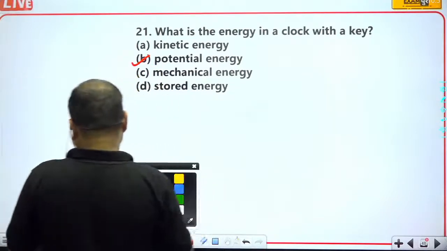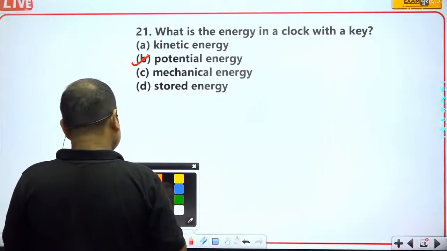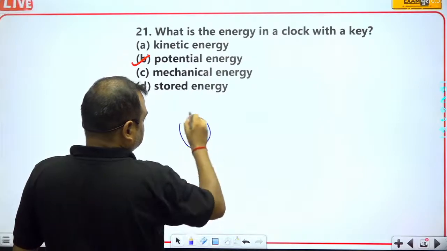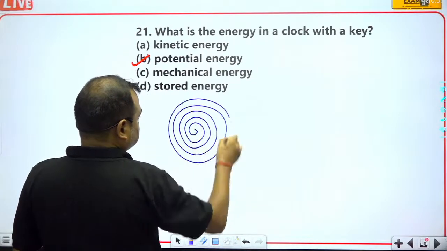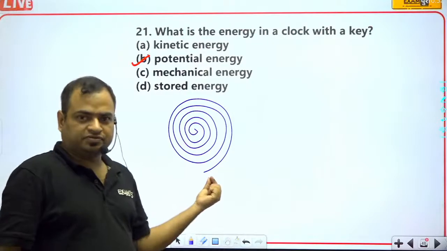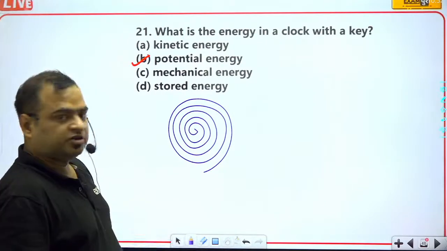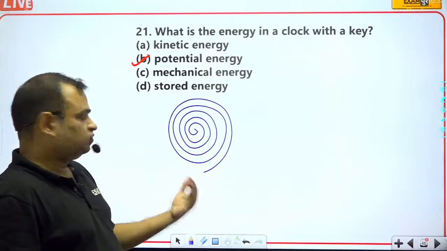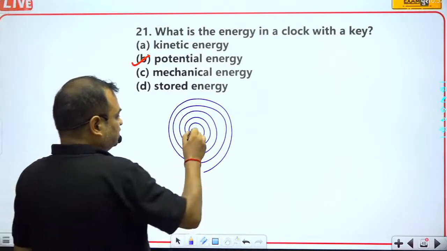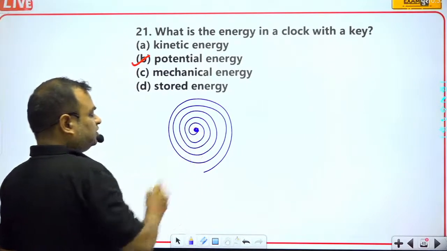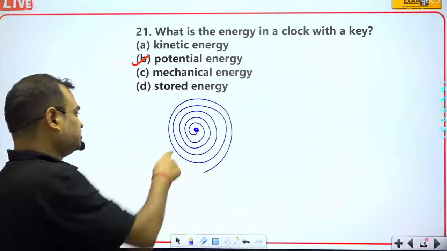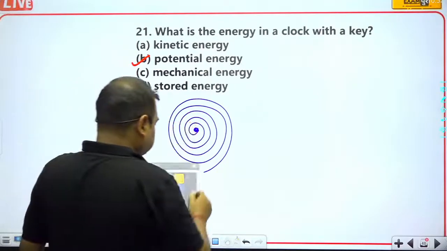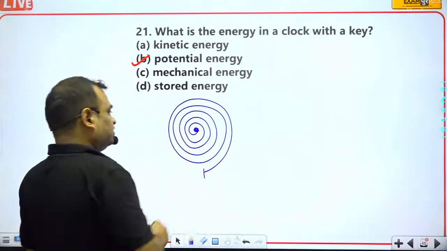So in these kinds of spring watches, this is a circular spring. This strip is made of a metal which has very good ductility. And the key we used to turn provides the energy from this side, and one end was connected to the upper side.